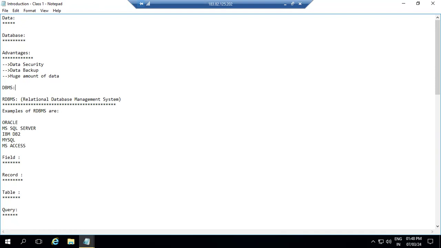Some examples of RDBMS are Oracle, MySQL Server, MySQL, MS Access, and IBM DB2. So RDBMS means we maintain the database in the form of tables.